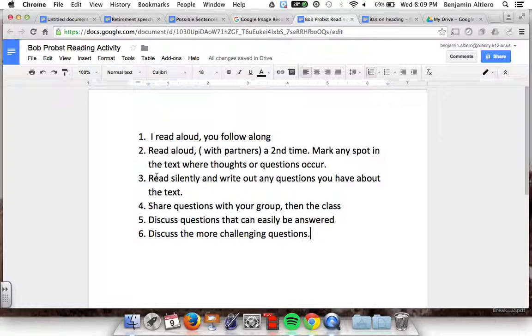This time, as they read, they're going to write out questions based on those spots they marked in the text earlier. After they've read the text a third time, they'll get back with that partner, possibly a small group, and share those questions with the group. Those questions are then shared with the class. Once the teacher has gathered these questions, they can then be turned into a discussion activity.